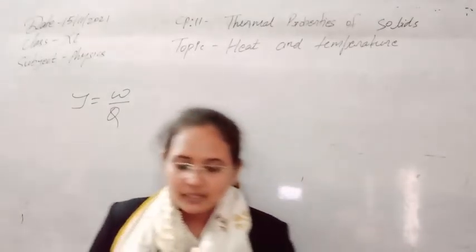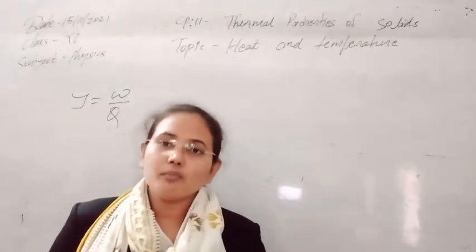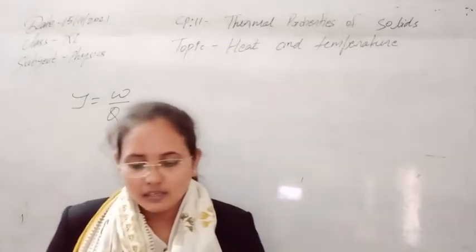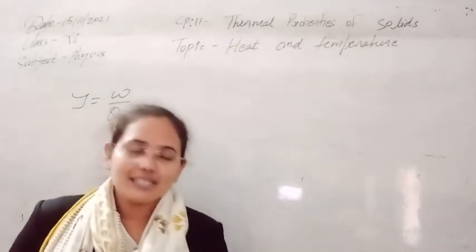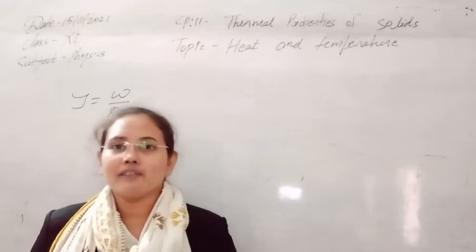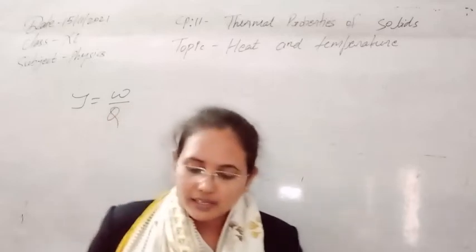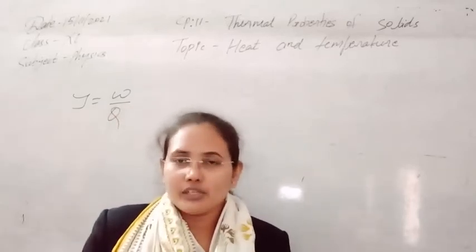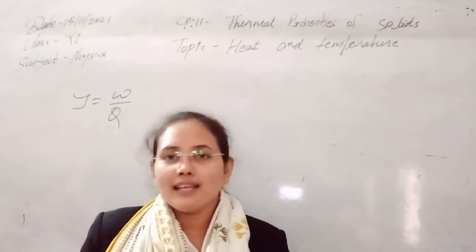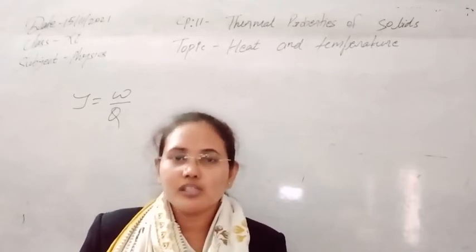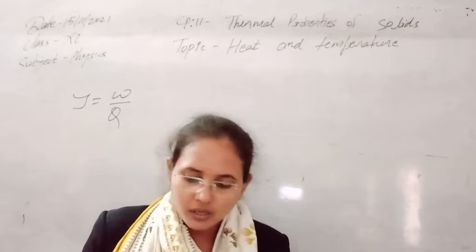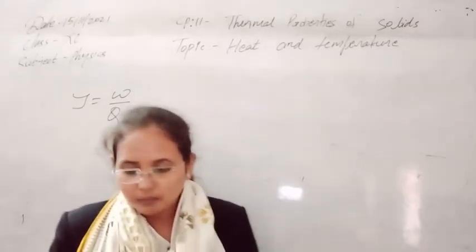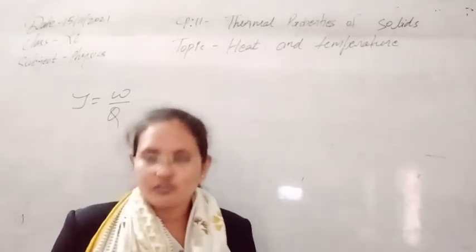The properties we can use to construct thermometers are varying sufficiently with temperature. The first one is variation of volume of liquid with temperature. Second, variation of pressure or volume of gas with temperature.